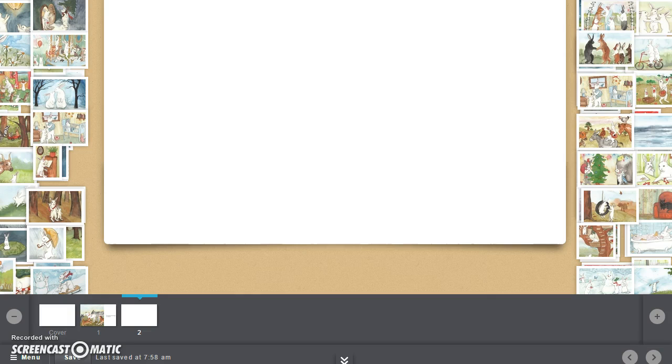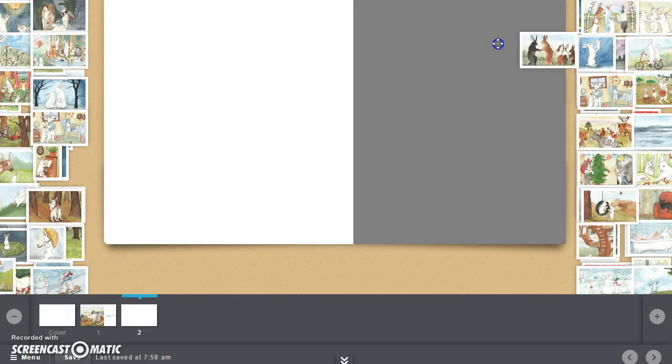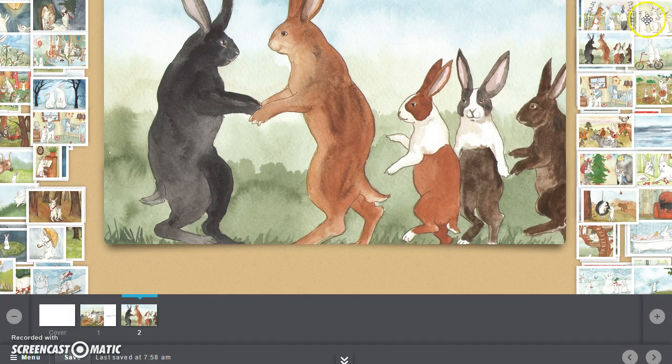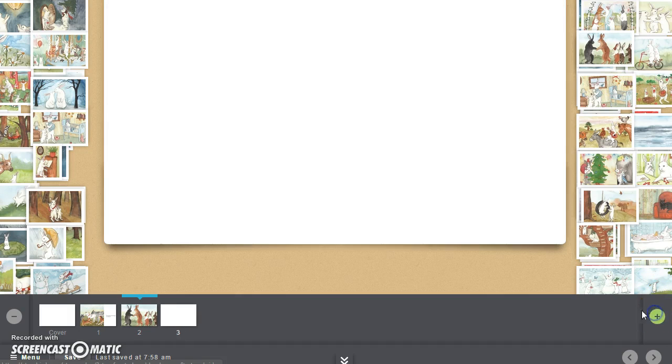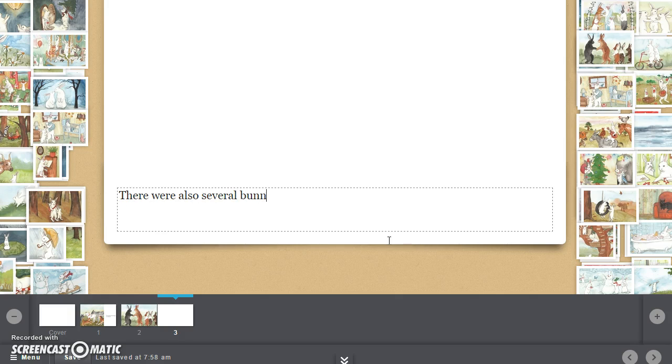If I wanted to add another picture, I'd click and drag it. Okay, this is a picture that takes up the entire page. I'd add a page and type. Keep in mind you are writing a children's story, so this type of language needs to be very simple and very easy to follow.